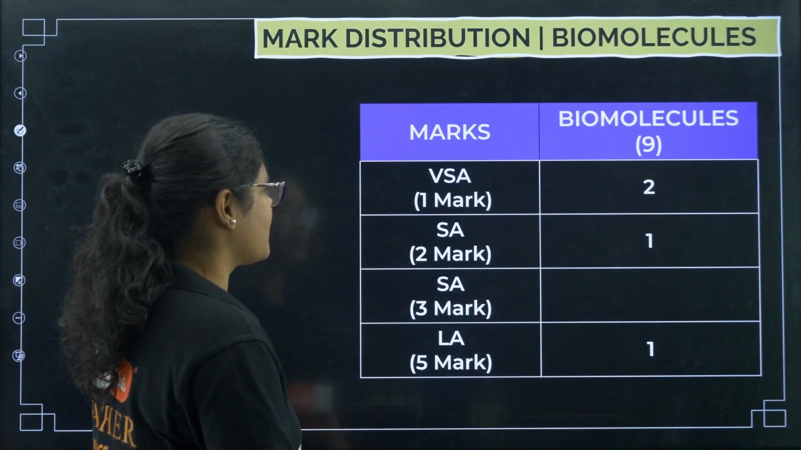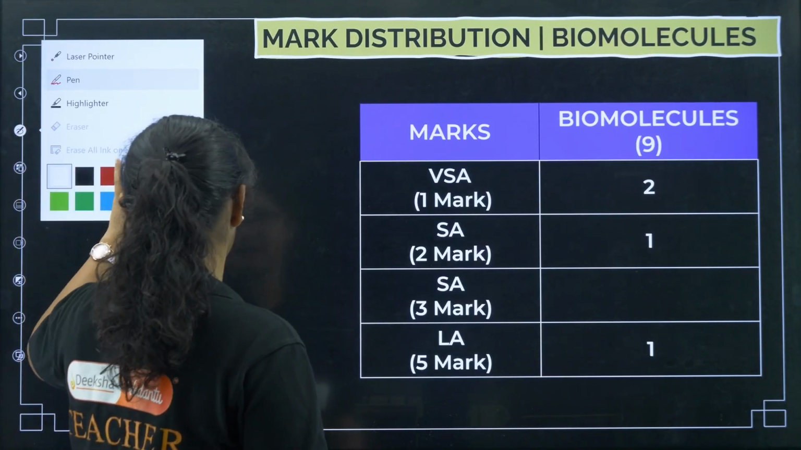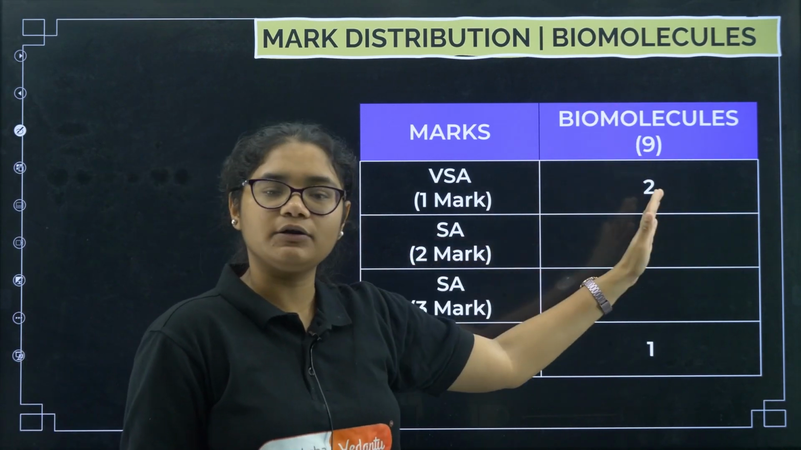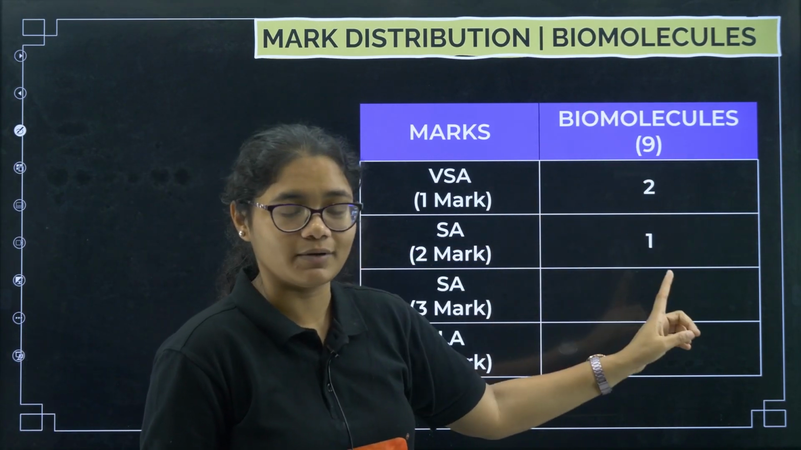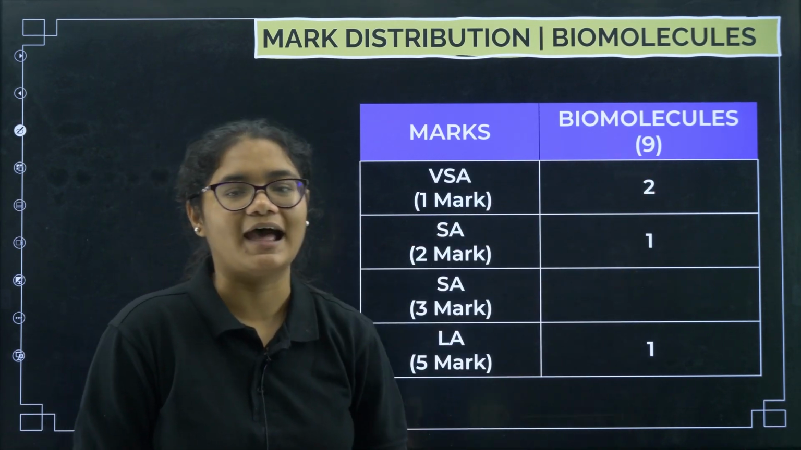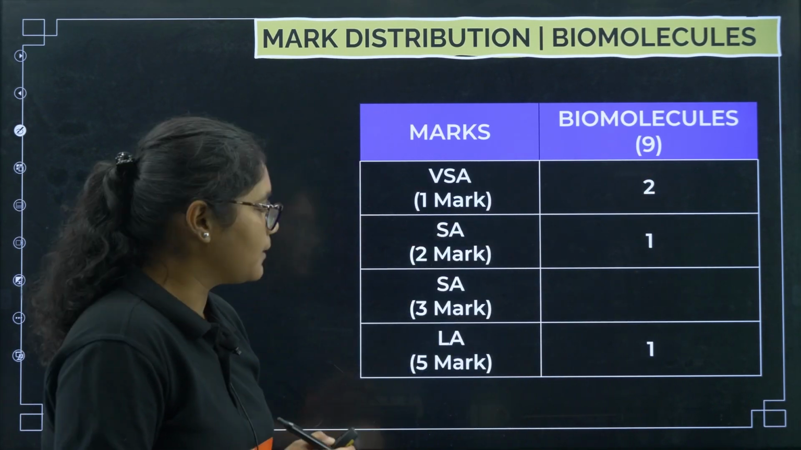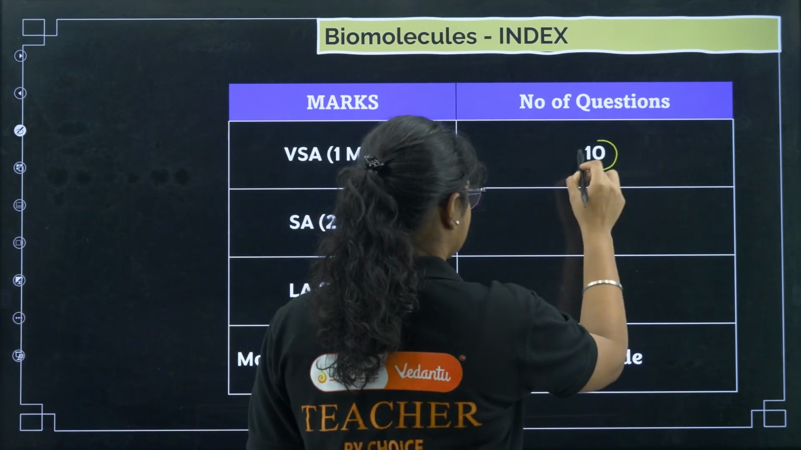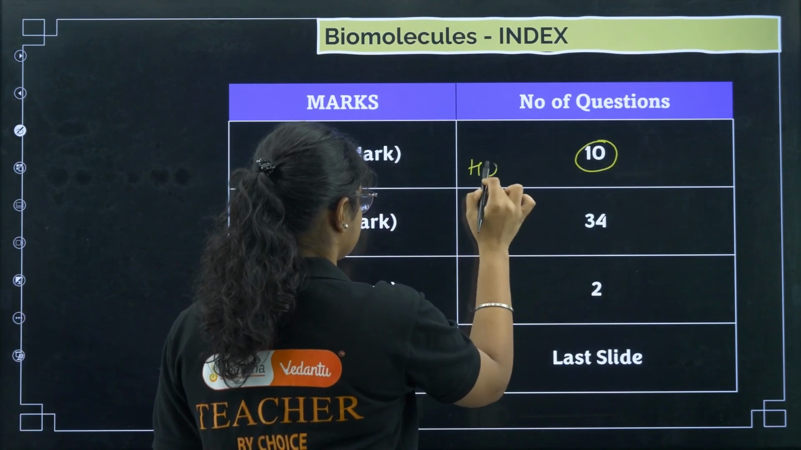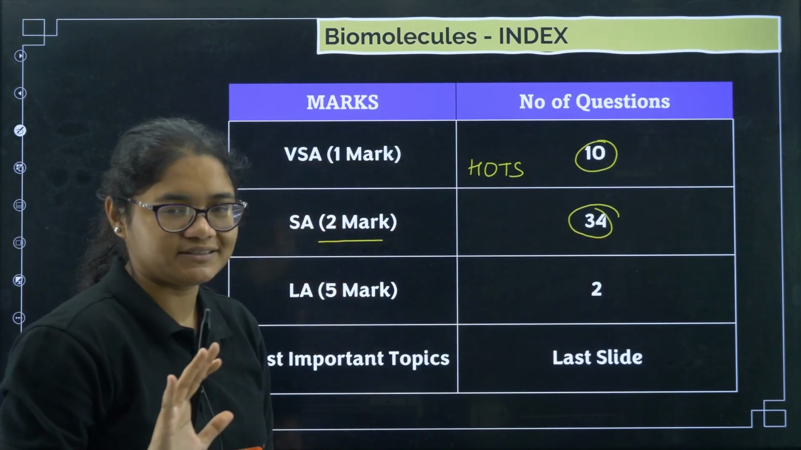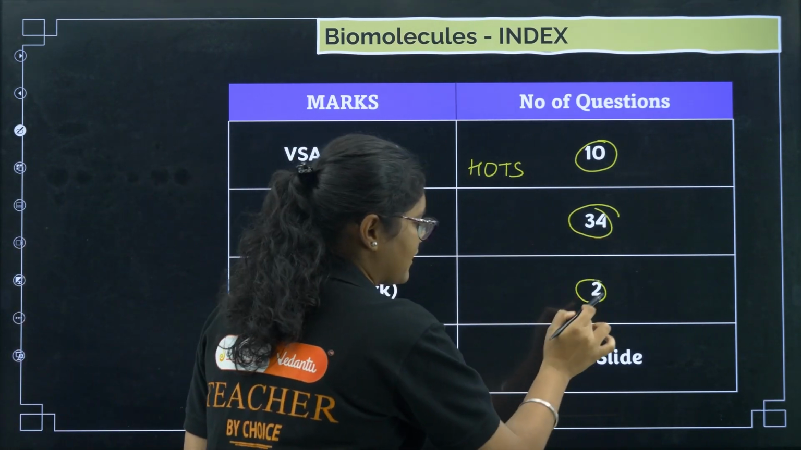Now coming to the weightage of this chapter, it has more weightage, that is 9 marks will be asked from this particular chapter. There will be 2 very short answer questions, 1 2-marker question and 1 5-marker question. So 5, 6, 7, 8 and 9 marks you will get. In this particular lecture we will be discussing 10 VSA. All these questions are of HOTS level. Then 2-marker questions I have taken 34 questions, and 5-marker questions I have taken 2.